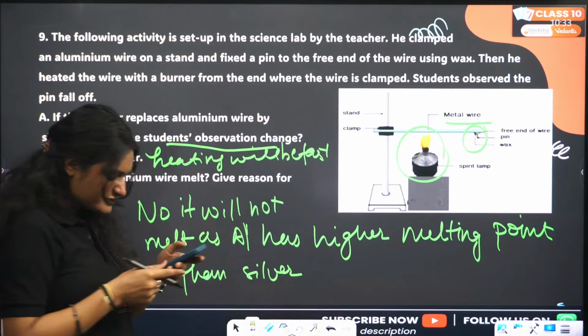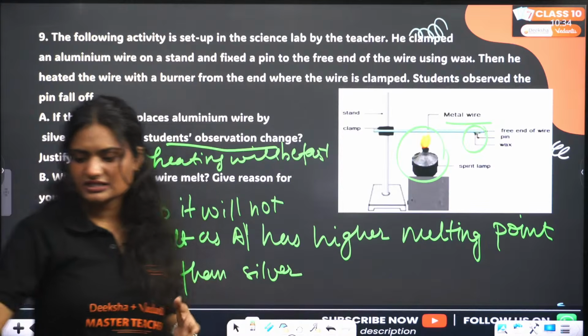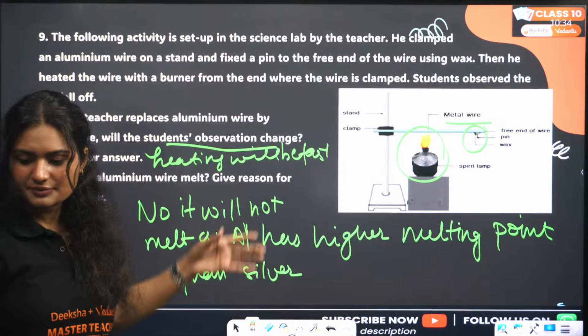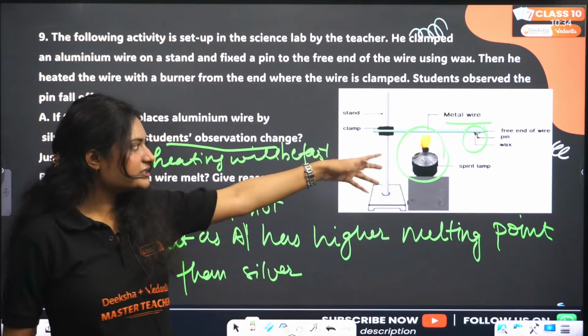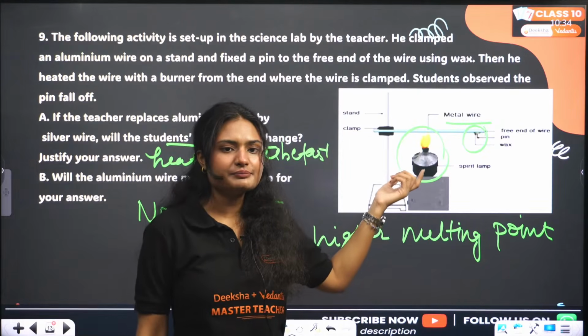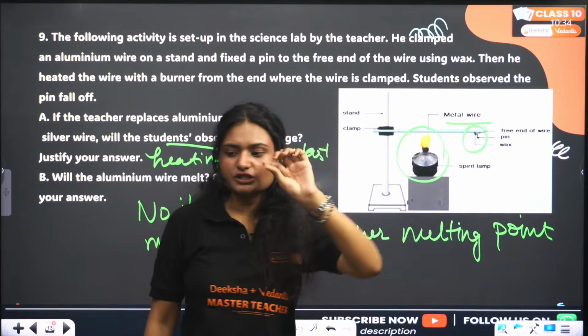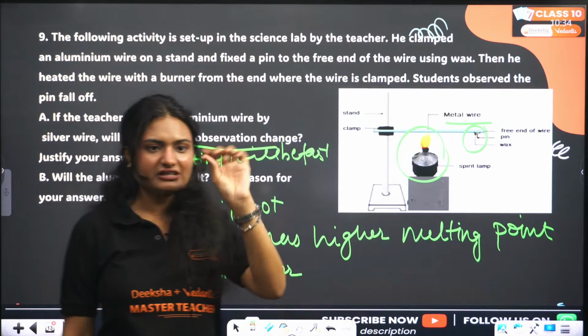Okay, it is visible, but the figure is not. No worries, I have explained the figure to you. It is just a wire clipped to a clamp stand, and here is a burning spirit lamp, and at the end we have pinned wax. Using wax we have attached a pin.